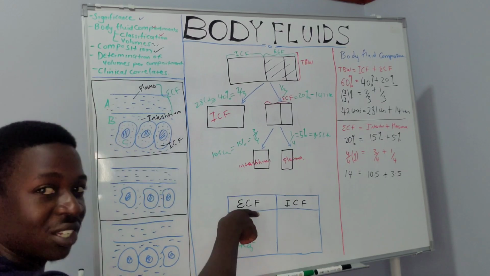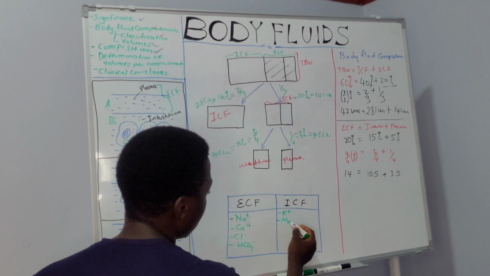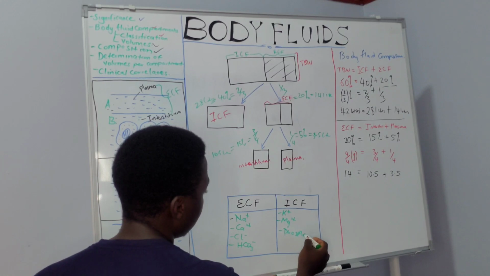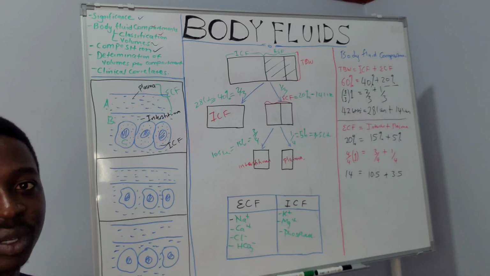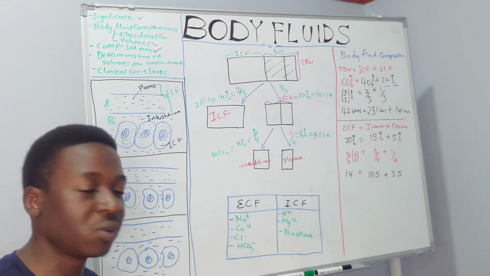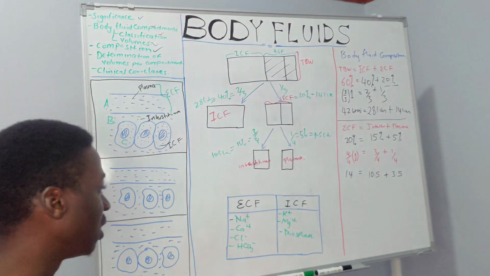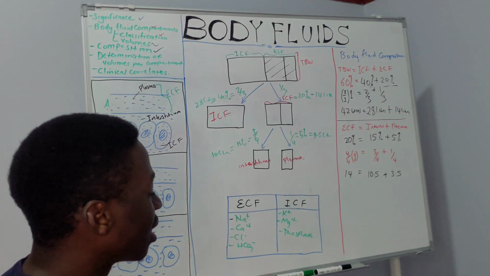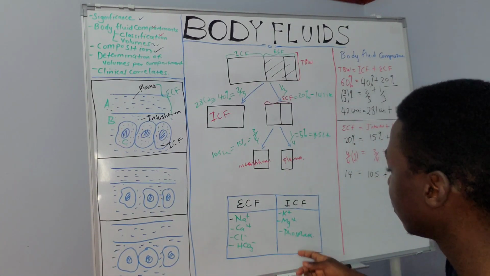Whereas in the intracellular fluid compartment, the cations, we have potassium, you find magnesium, and then you find some anions like phosphates, these phosphate compounds. These are very important because the distribution of these ions will help us to understand the different concepts when we reach excitation of muscles and when we are discussing muscle physiology. Each of these has different ranges, and it's important for you to remember. So that's briefly about the composition of these compartments.